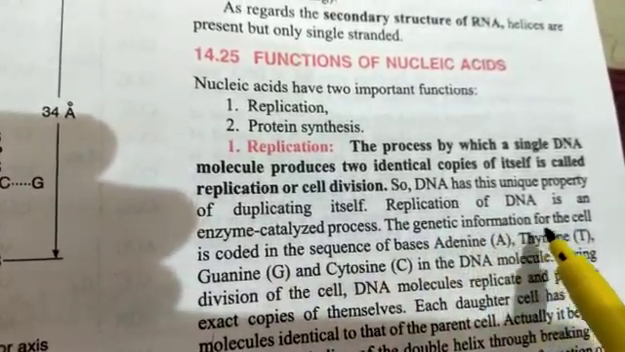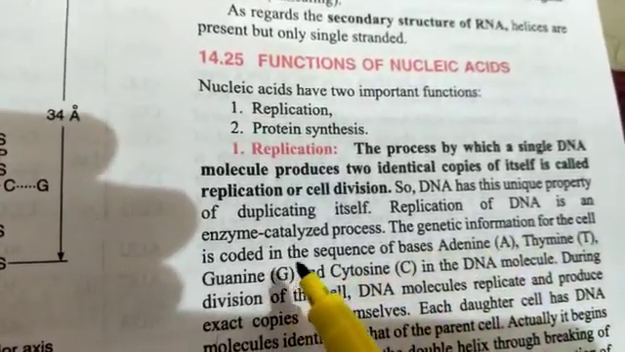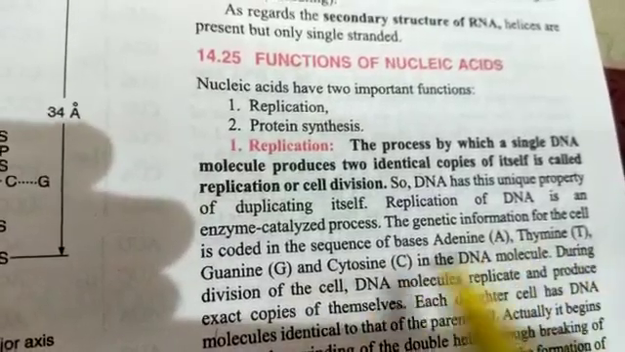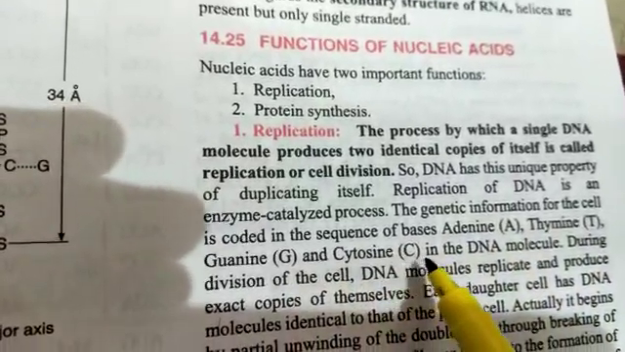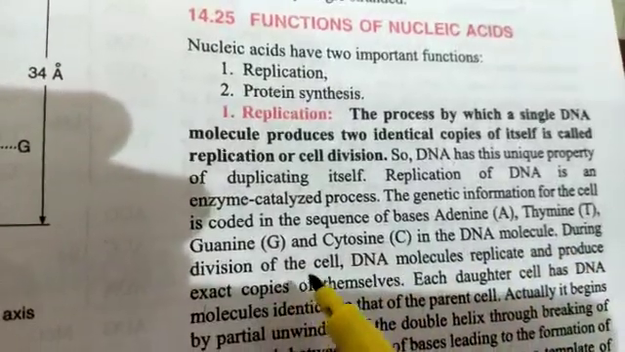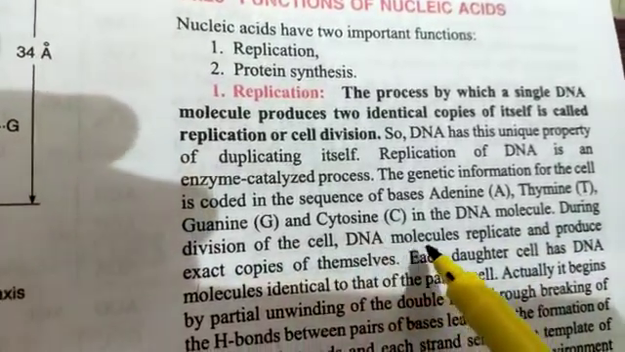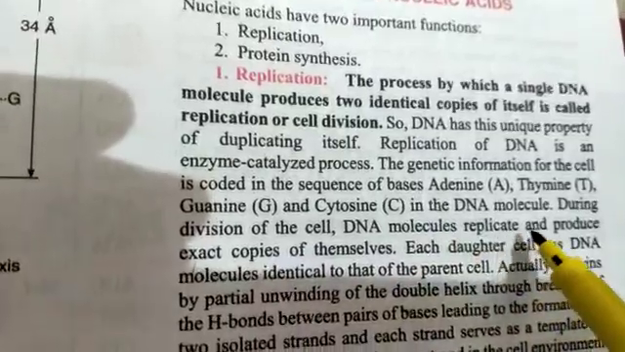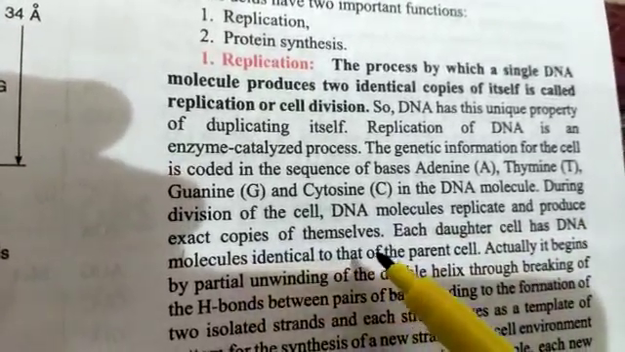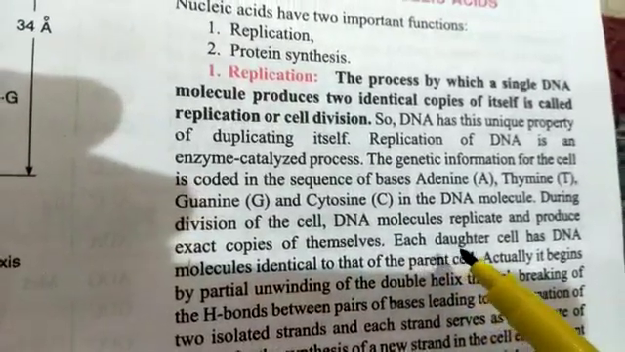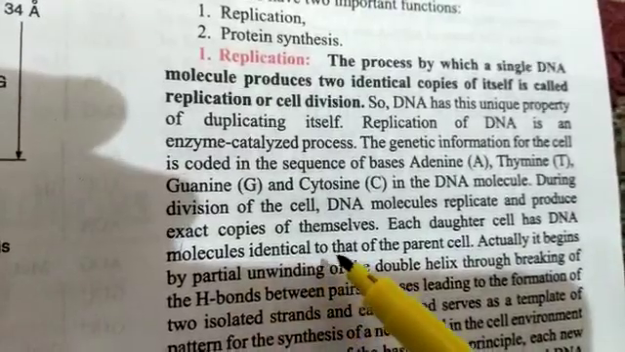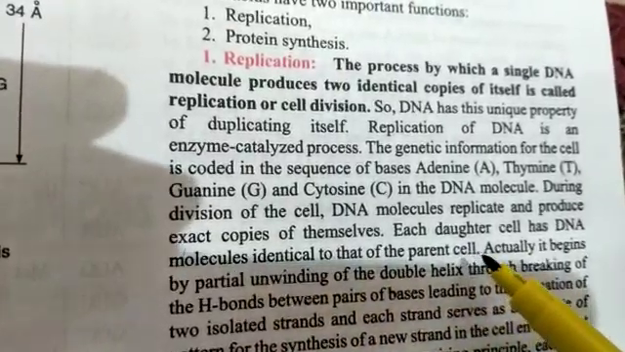Genetic information for the cell is coded in the sequence of bases A, T, G and C in the DNA molecule. During division of the cell, DNA molecules replicate and produce exact copies of themselves. Each daughter cell has DNA molecules identical to that of the parent cell.